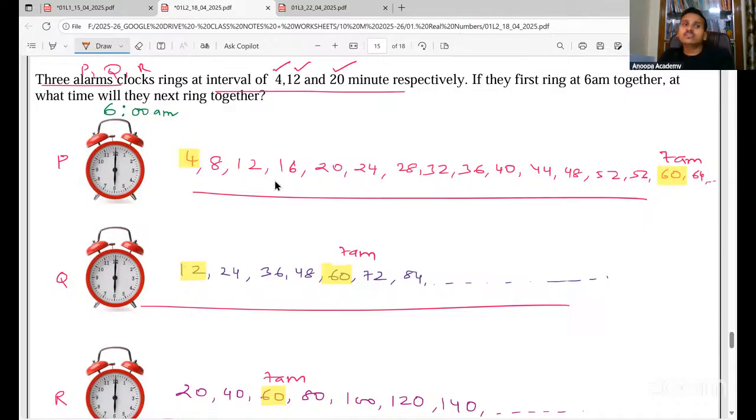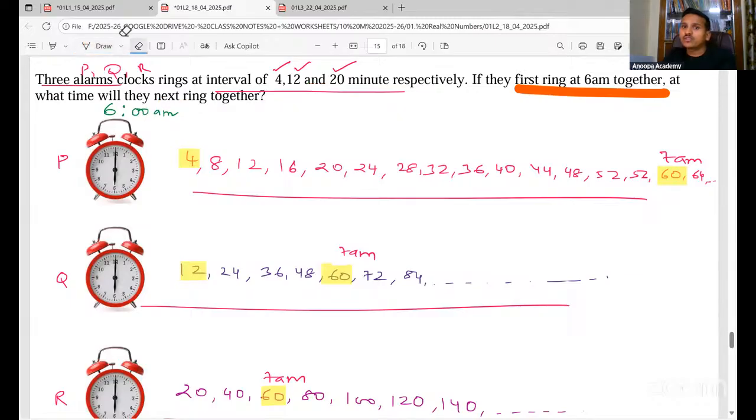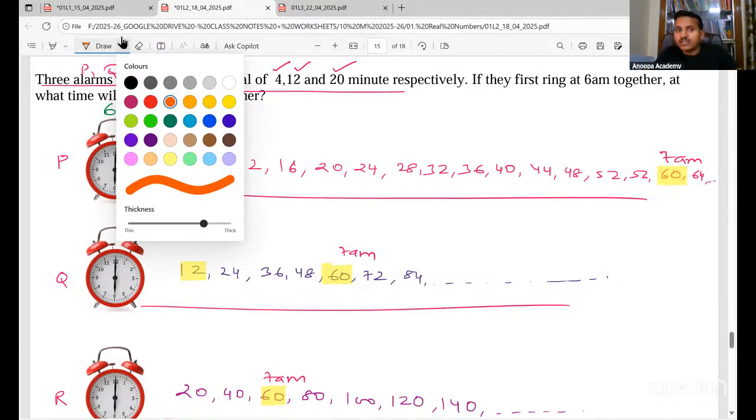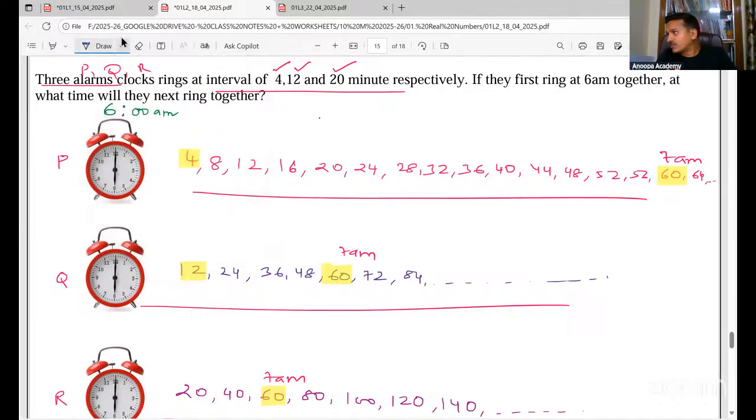So here, 3 alarm clocks ring at intervals of 4, 12, and 20 minutes respectively. If they first ring together at 6 a.m., at what time will they next ring together? Okay, so how do we do this kind of question? Whenever there is a case of repetition, something is repeating, we always find the LCM. Please remember this.